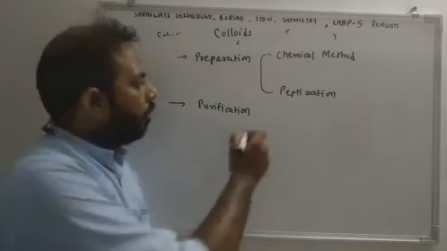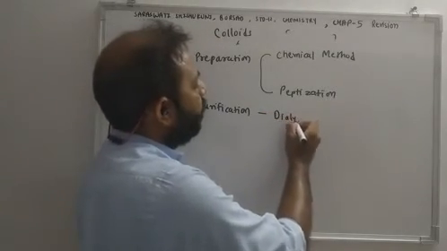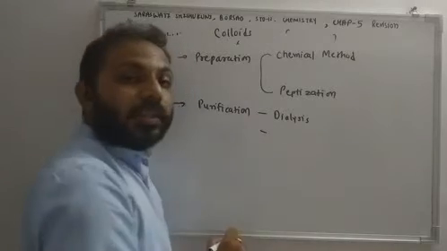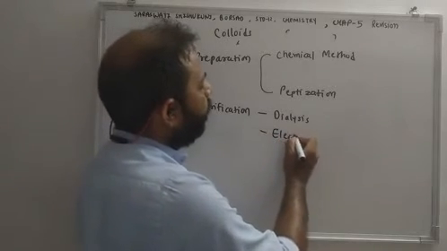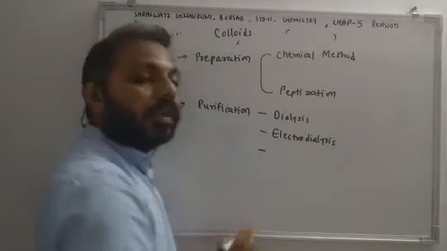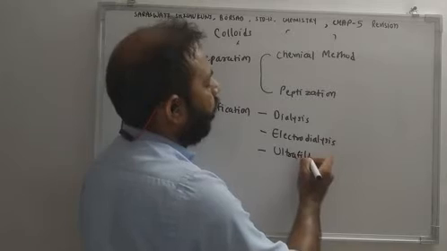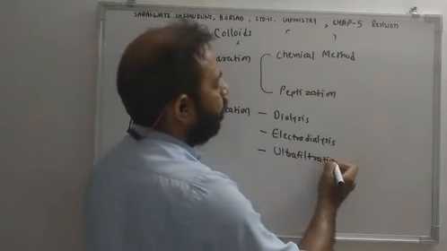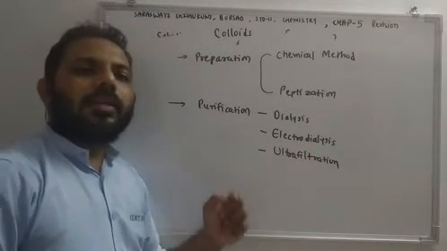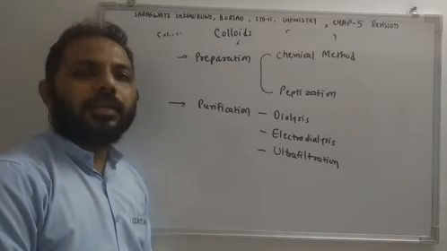In purification, the technique is, one is dialysis, second one is electrodialysis, and third one is ultrafiltration. So this is again a very important question, purification of colloids, right?